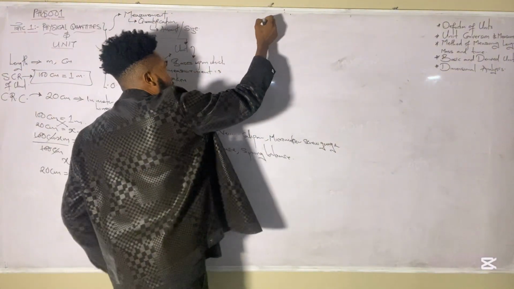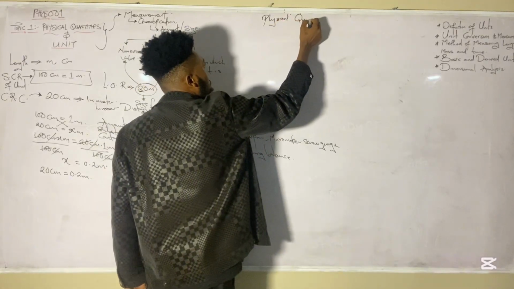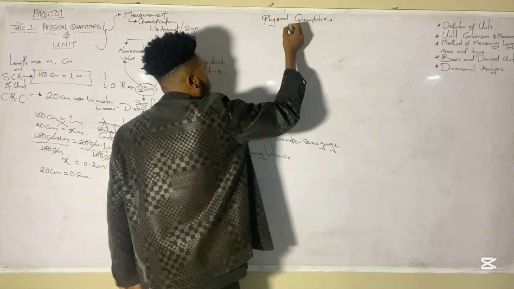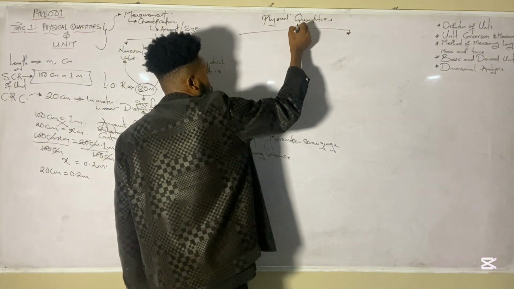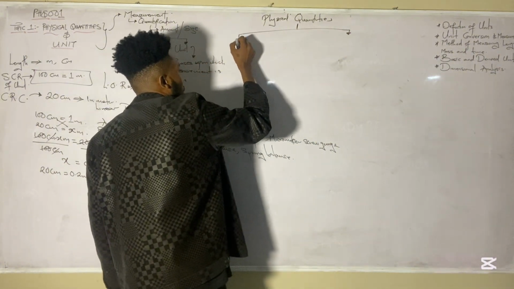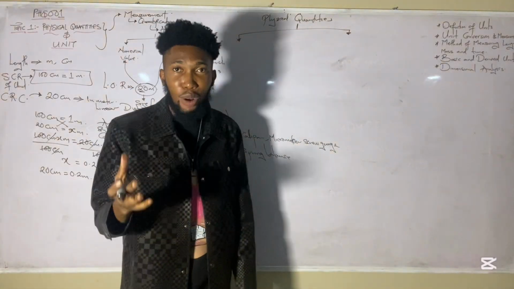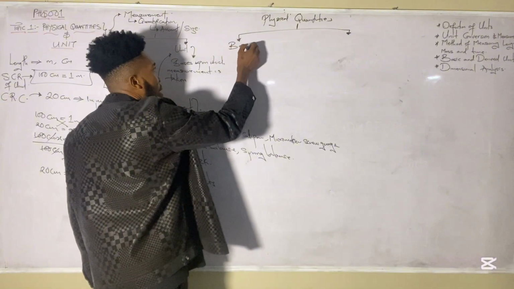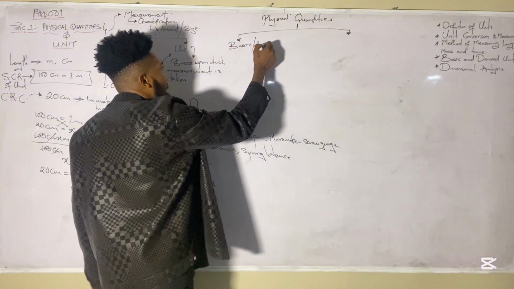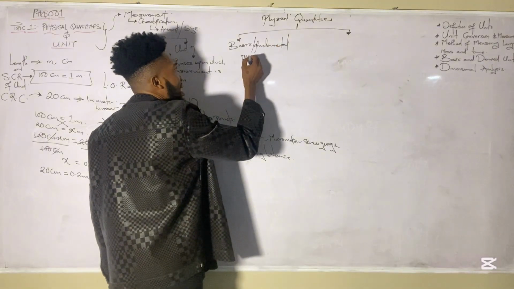Now, physical quantities per se can be divided into, now this is where the issue is going to be. The new idea of the classification of physical quantities believes that they are divided into only two, which is the basic, also referred to as the fundamental quantities, of which there are 7.